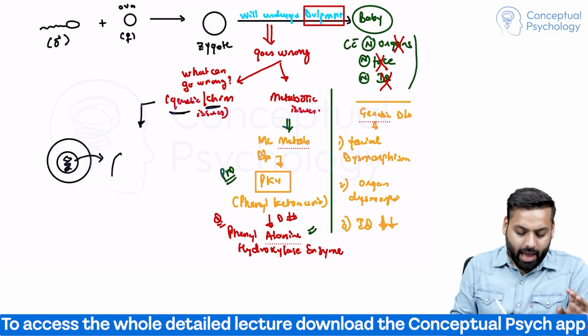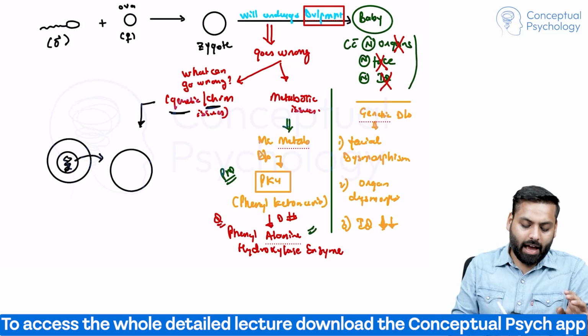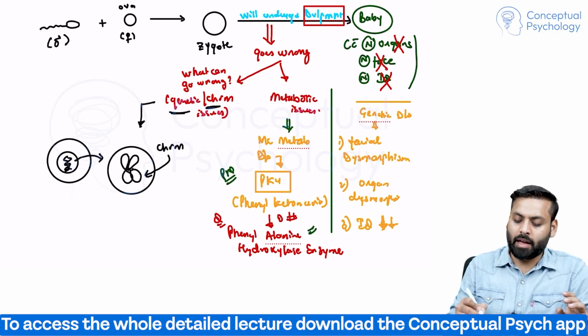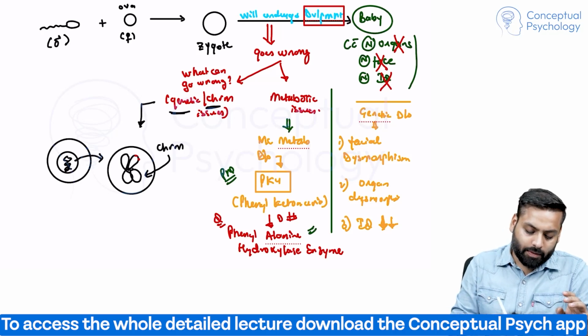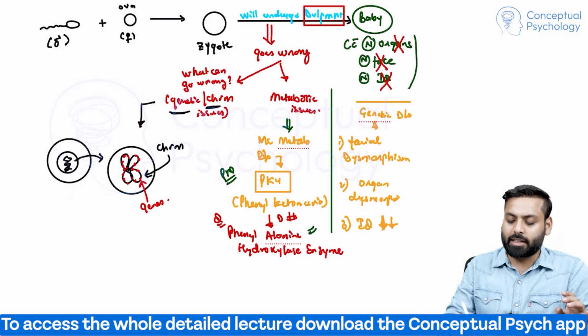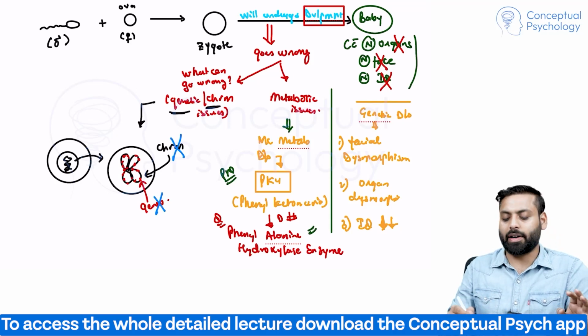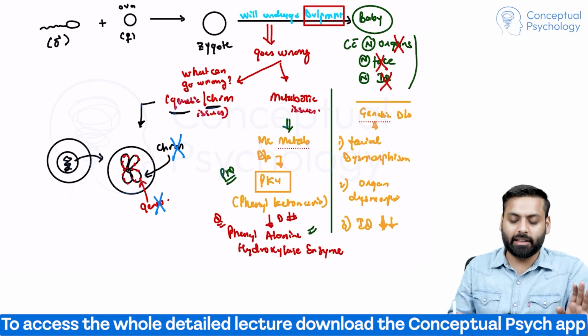Every cell will have this kind of structure. This is chromosome. And on chromosomes, there are many genes. So either these chromosomes can be affected or these genes can be affected. And we have to study them only.